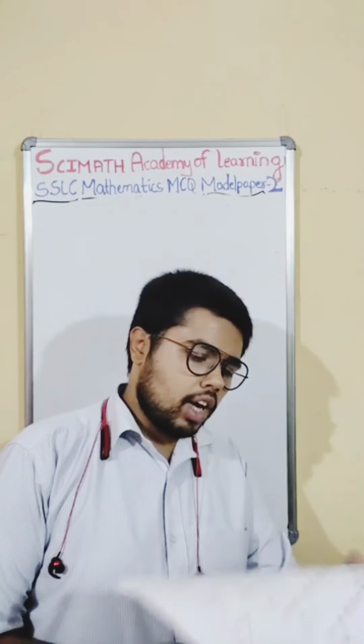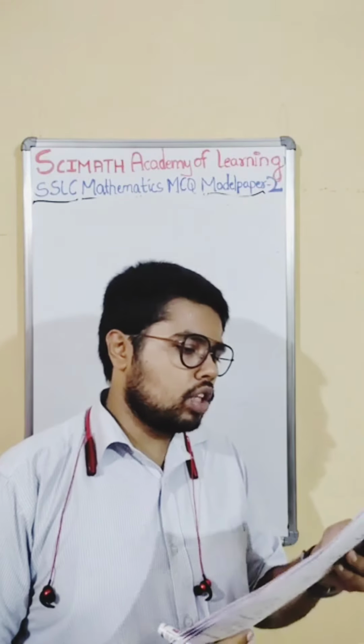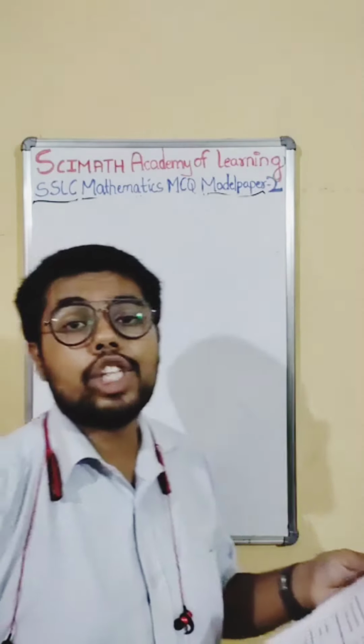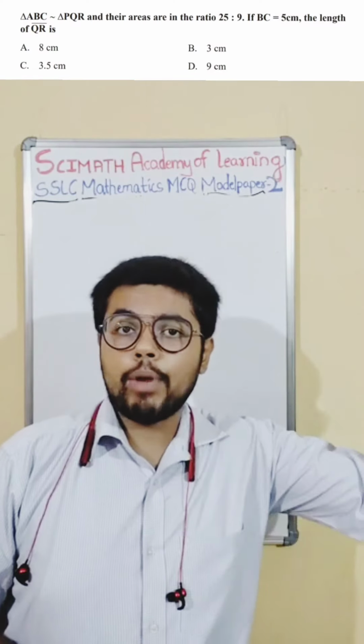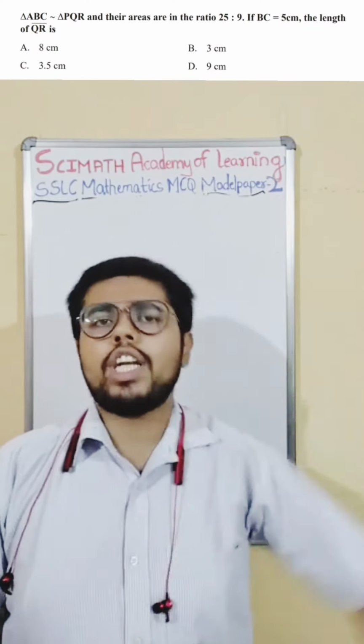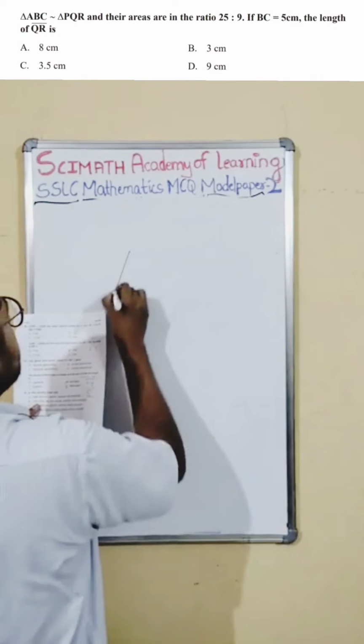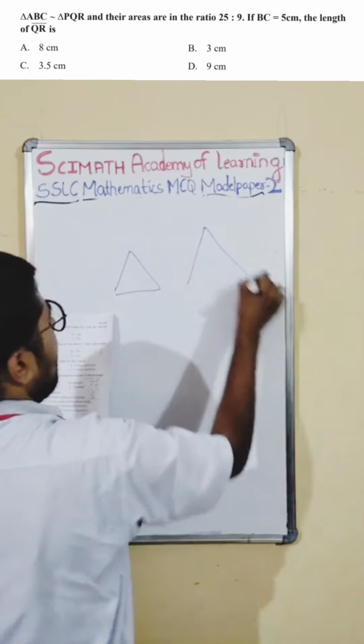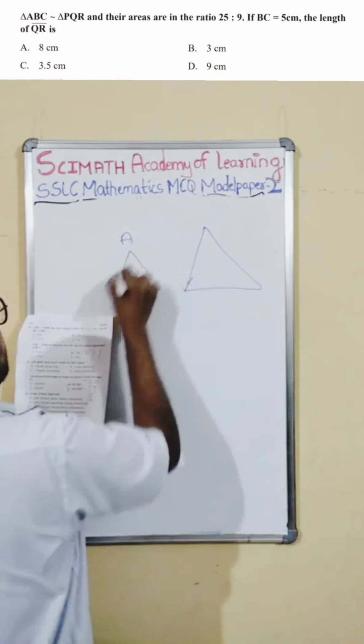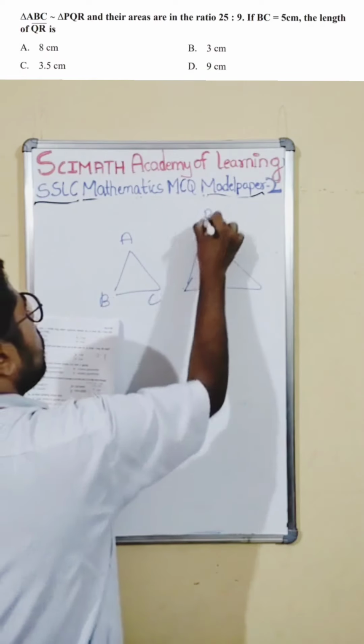Okay, let's quickly go to the 28th question. The 28th question, if you see, is again on the area ratio theorem. It was there in your model paper 1 also, it is here also. You can expect this question again in the examination. Here they are talking about two triangles. The diagram is not given, I am putting the diagram myself. ABC and PQR are similar.